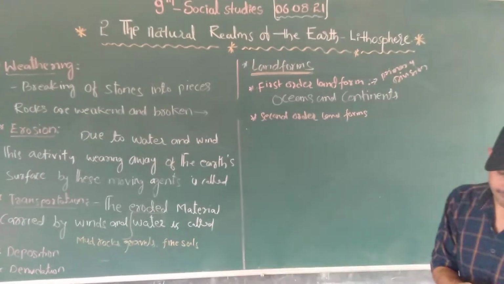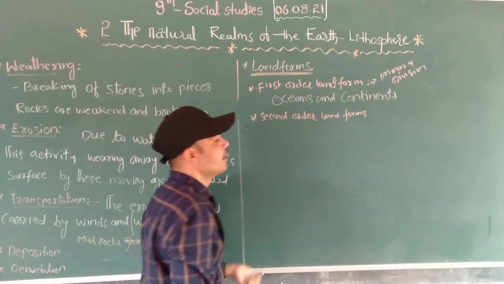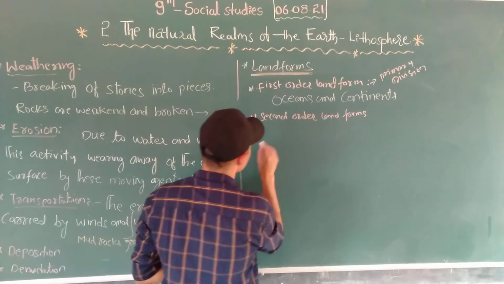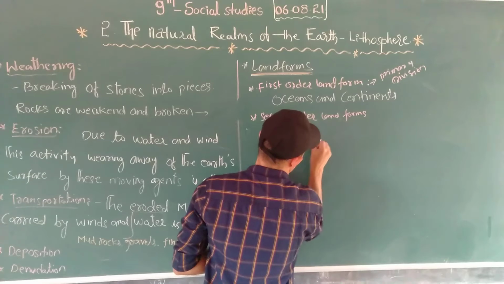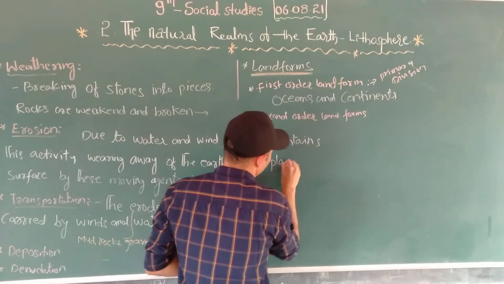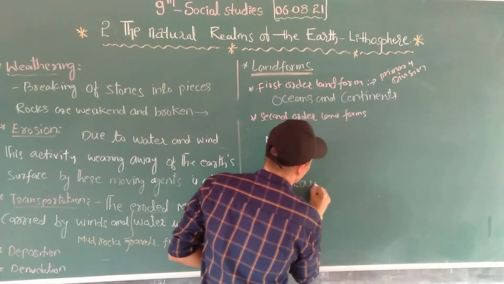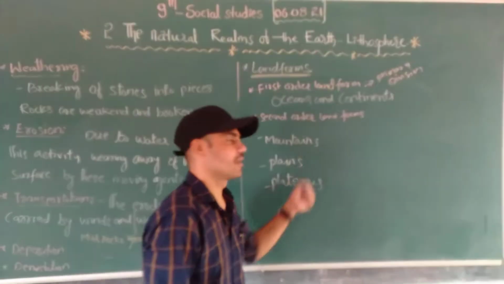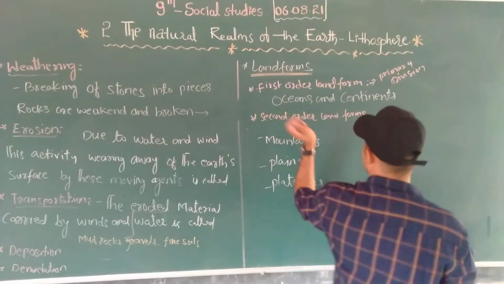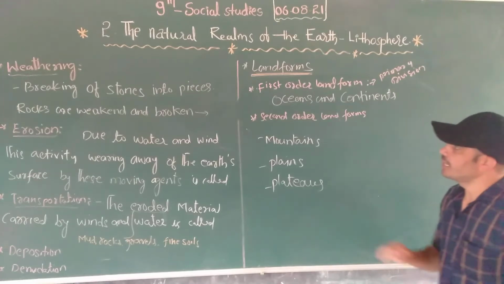In the second order landforms, first oceans and continents formed. Then what was formed after that? Mountains, plains, and plateaus. These are all formed in the second order landforms.